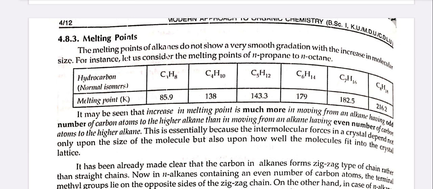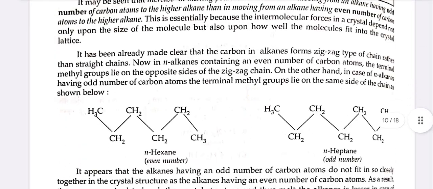This is because the intermolecular forces in a crystal depend not only upon the size of the molecule but also upon how well the molecules fit into the crystal lattice. It has already been made clear that the carbon in alkanes forms a zigzag type of chain rather than a straight chain. Now in n-alkanes containing an even number of carbon atoms, the terminal methyl groups lie on the opposite sides of the zigzag chain. On the other hand, in case of n-alkanes having an odd number of carbon atoms, the terminal methyl groups lie on the same side of the chain as given below.